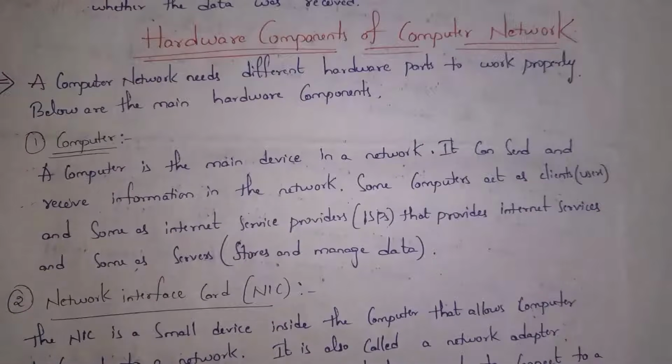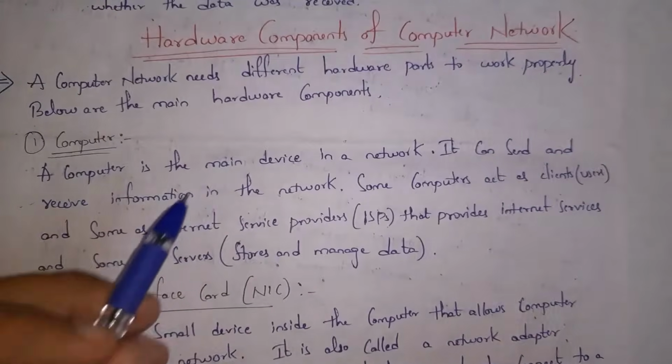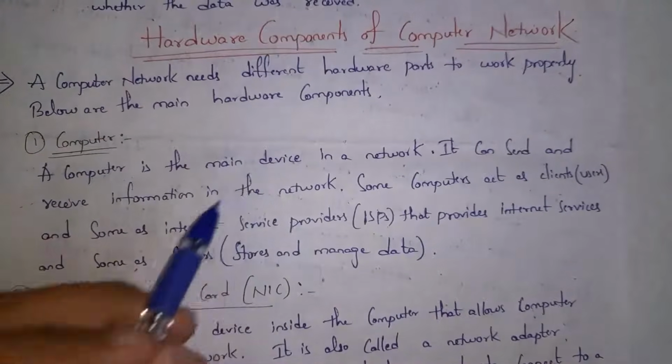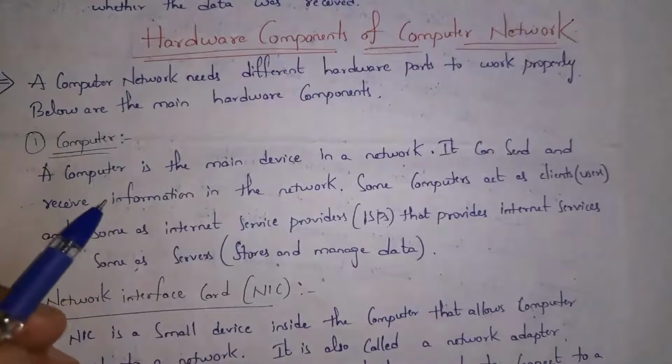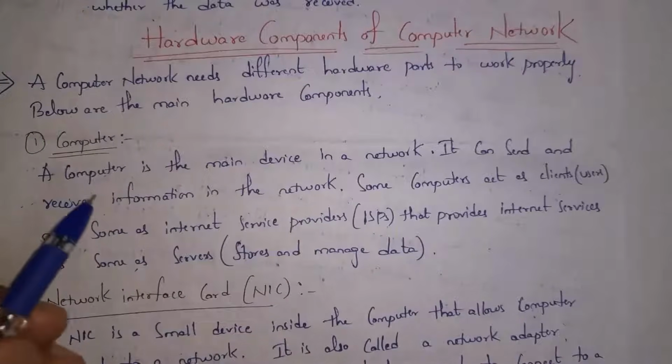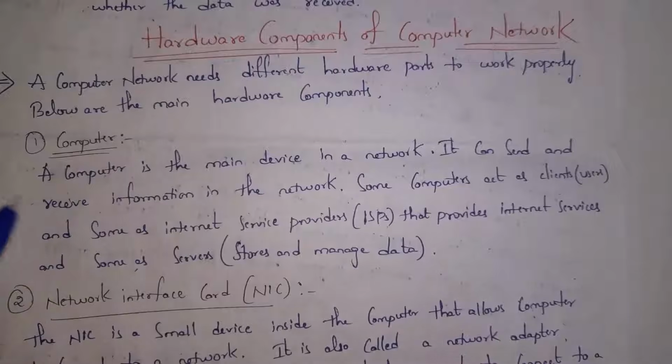Next I will explain the hardware components of a computer network. Guys, a computer network needs different kinds of hardware parts to work properly. These are some of the important hardware components. And the first one is computer. Guys, the computer is the main device in a network. By using a computer, we can send and receive information in the network. For example, we can send information like messages, songs, movies, etc. in a network by using a computer.